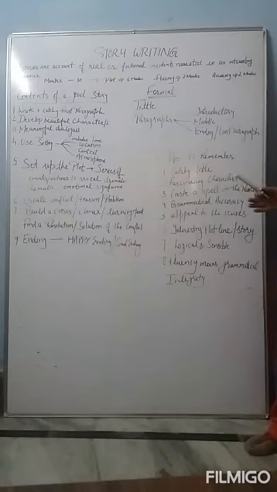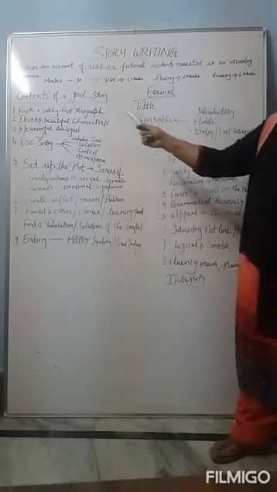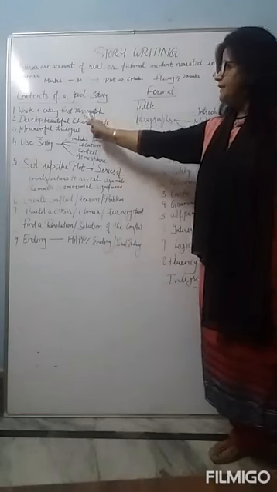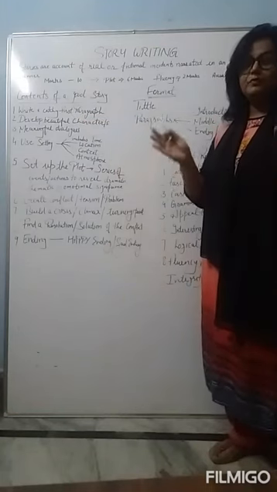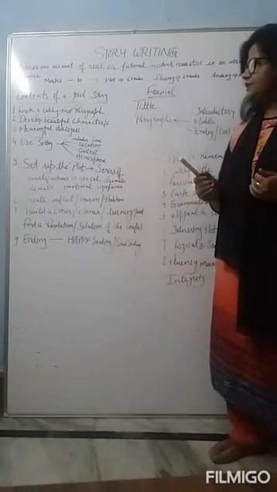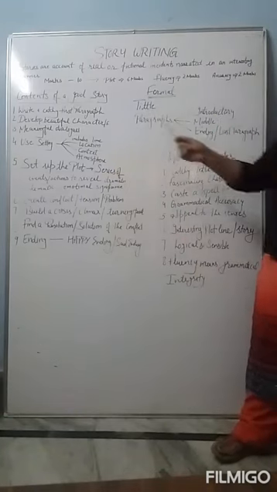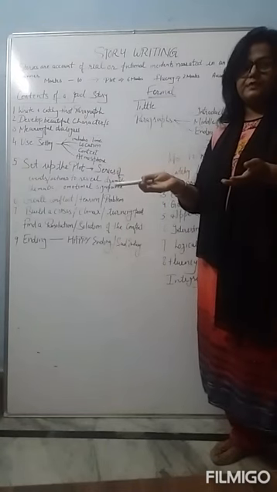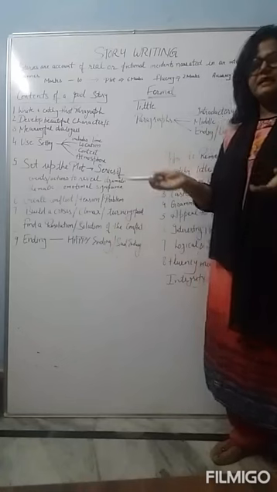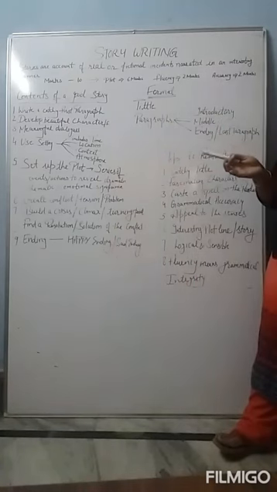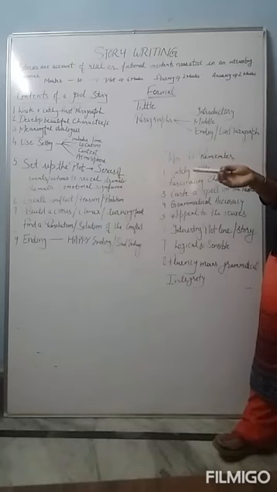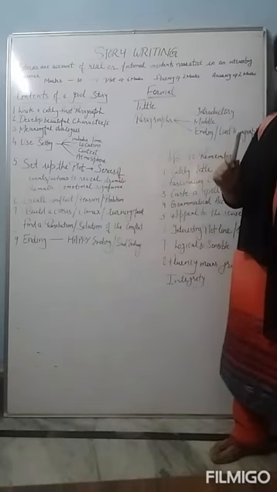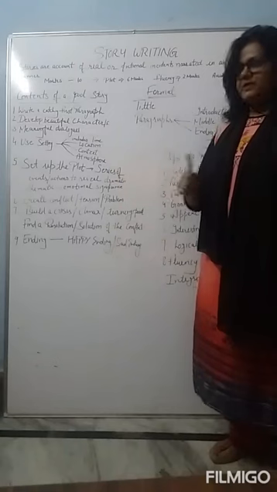Now there are some contents of a good story by which you can get 10 out of 10 marks. First of all, the important factor of a story is to write a catchy first paragraph. It should attract the attention of the reader, the checker, the examiner. The second one is develop beautiful characters. As you know, you watch films and serials. There are so many characters, and because of the characters, we get fascinated by the stories. So develop beautiful characters. Meaningful dialogue should be there.